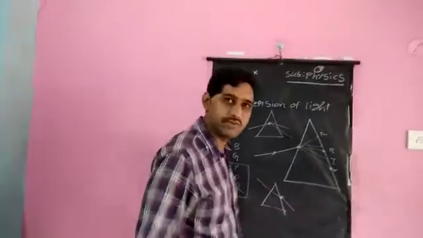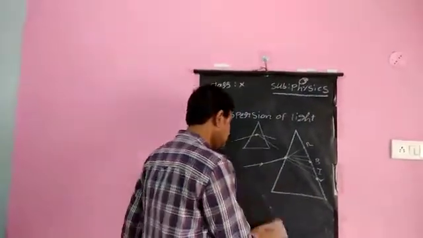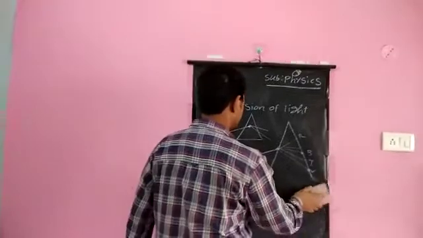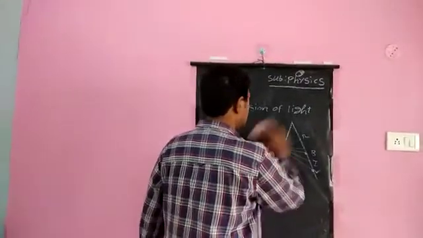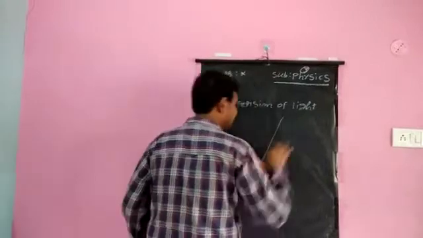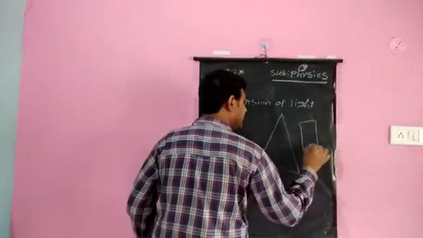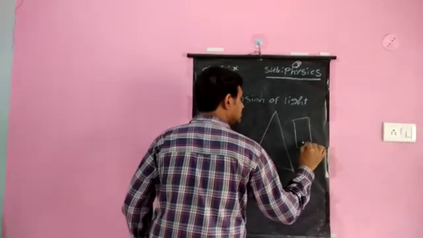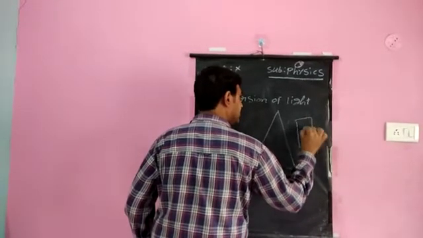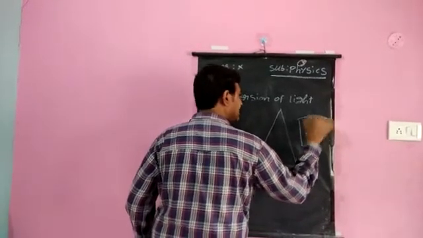Because of their wavelengths. So sometimes an exam question can also be asked like this. They will give a prism and a band showing different colors A, B, C, D, like that.